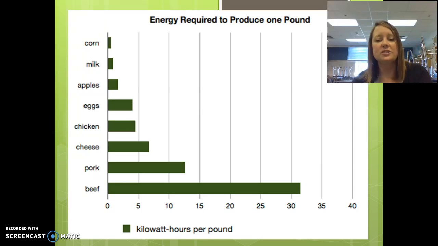If we look at this graph, it shows the energy required to produce 1 pound. And this is in kilowatt hours per pound. You see beef is significantly higher than our other protein sources, which are also in turn significantly higher than our primary sources like corn.